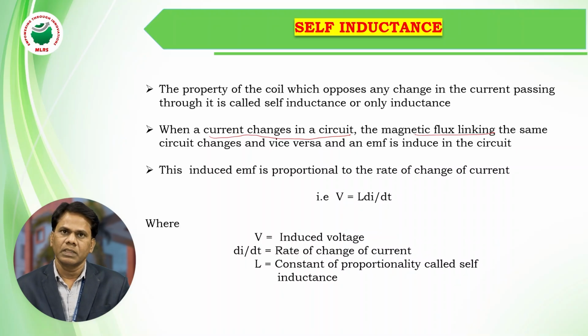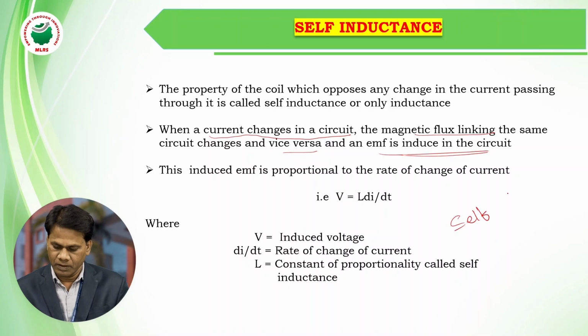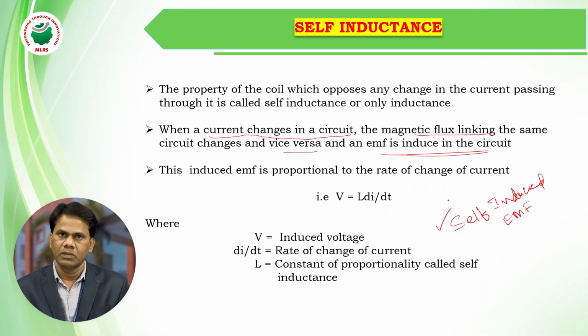If current passing through the coil decreases, the magnetic flux linking with the same coil decreases. Then an EMF is induced in the coil or circuit. That EMF we call a self-induced EMF of a coil or a circuit.